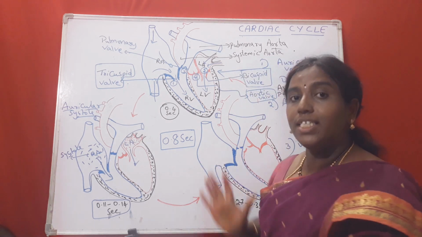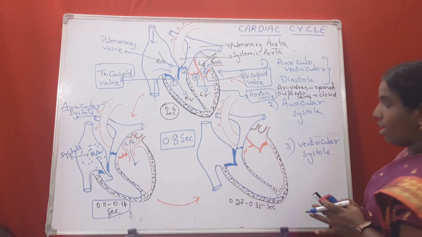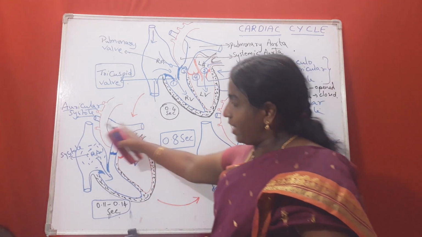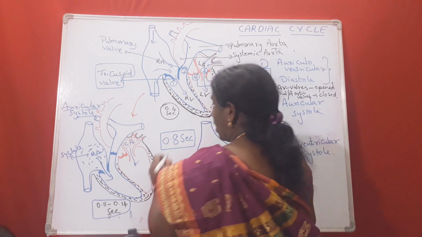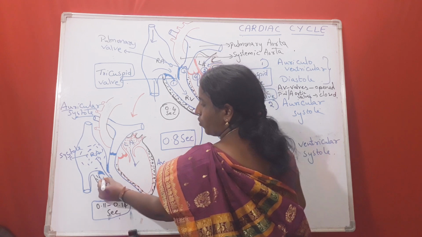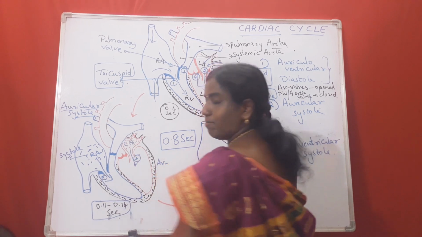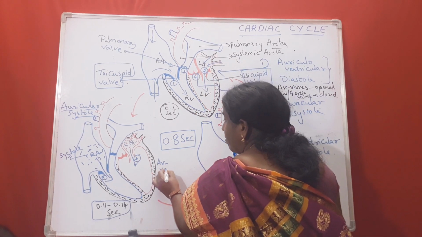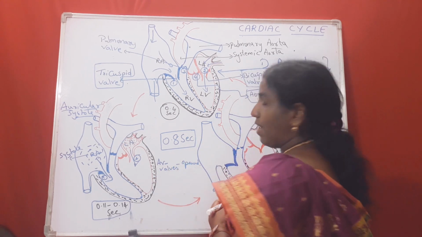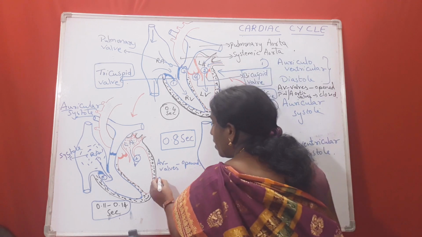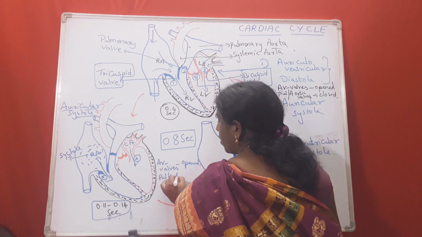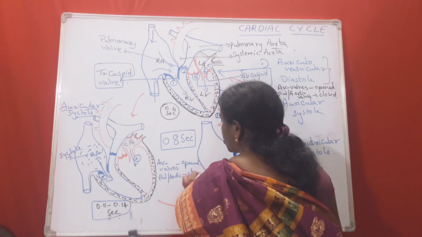Now coming to the third stage. In the second stage you could see here AV valves, these 2, first valve, second valve, are opened. Whereas third and fourth valves, pulmonary valve and aortic valves, are closed.